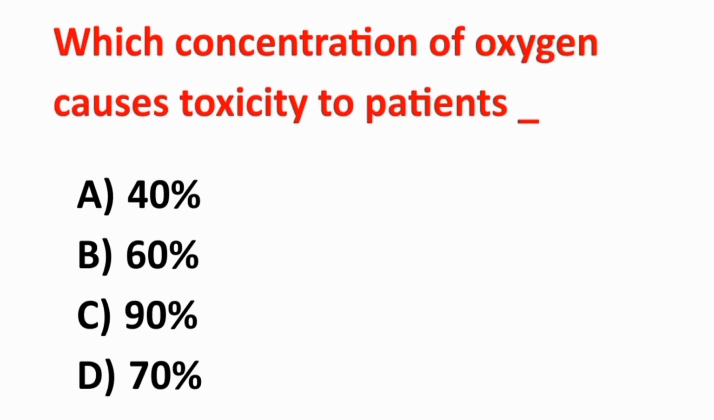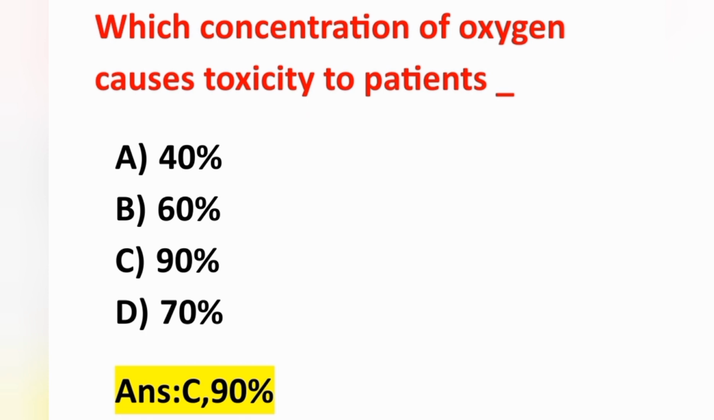The next question: which concentration of oxygen causes toxicity to the patient? This is a previous year question. Option A 40%, option B 60%, option C 90%, and option D 70%. Here the correct answer is option C, 90%. Toxicity occurs at 90%. Move on to the next question.